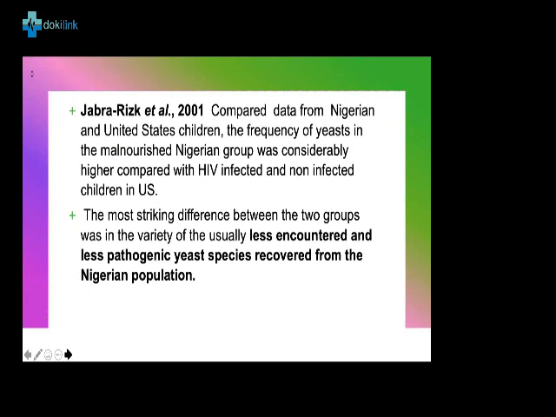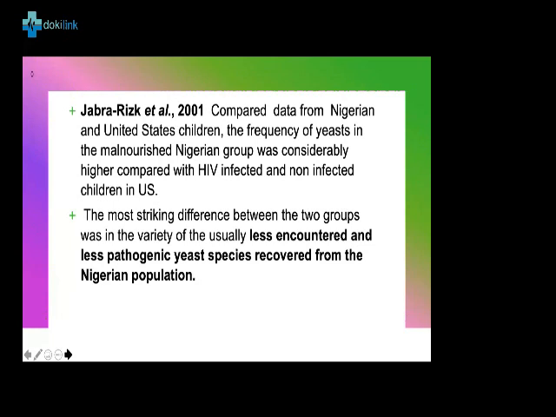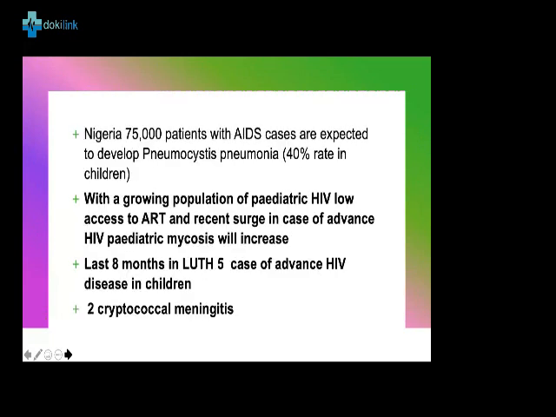So there's this interesting study by Jabra Ricks et al. in 2001, where he compared data from Nigerian children who were malnourished and children in the United States who were HIV positive, and he found out that fungal infection was actually even commoner in the Nigerian group compared to the HIV infected and the non-HIV infected children in the US. And the interesting thing was that he found other species that were not commonly recovered from the Nigerian children. Next slide. Next slide, please.